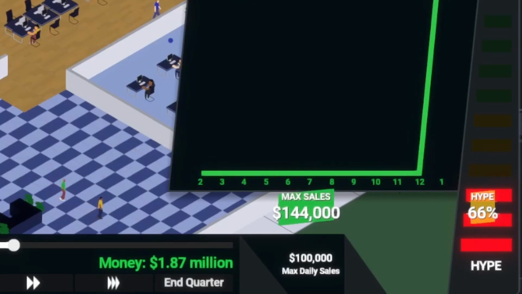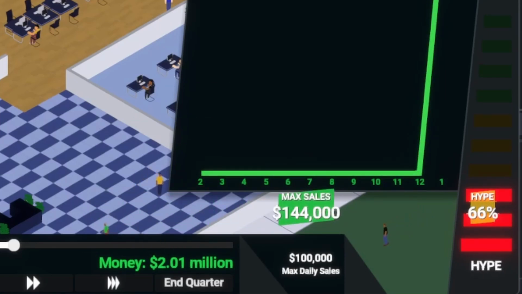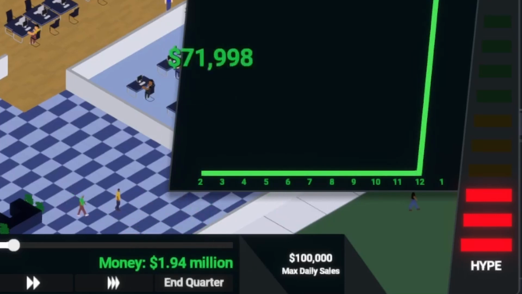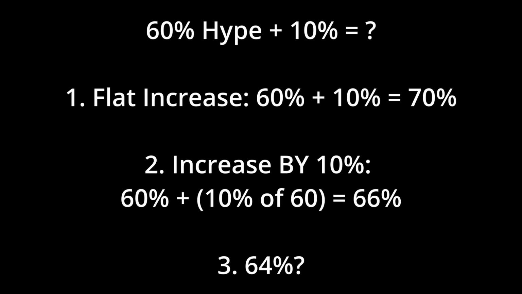Something that complicates it even more is that I changed my UI so the player can now see the calculations happening each day. So now hype pops up and it's adjusted by any experts that have the right ability. And what I was seeing after that adjustment wasn't 70% or 66%. It was actually 64%. This started a journey where I went back and forth between the three answers for a long time, because all three of them could arguably be right, and each one could change the experience of playing the game. Let's start with the weird one.